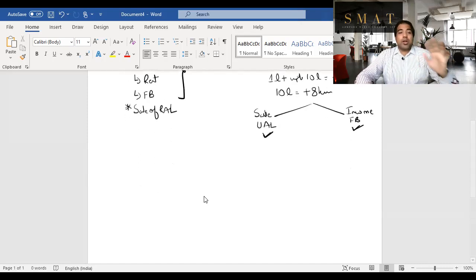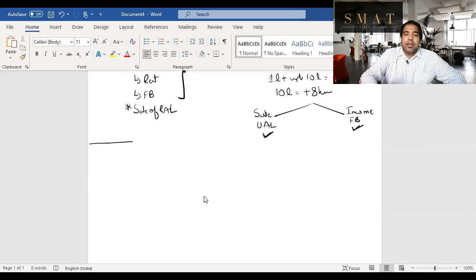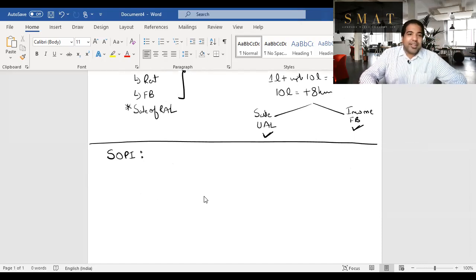Now that you know what is urban, what is rural, what is agriculture income, and how it is exempt, let's move to a scheme which is very, very important. This is called scheme of partial integration. We've jokingly also called this a scam of partial integration, because people think your agriculture income is not taxed, but there is a small catch to it. They say, if you're satisfying two conditions, what is the first condition?